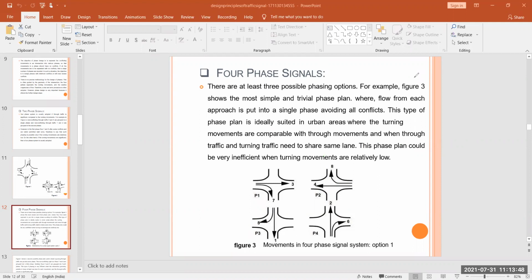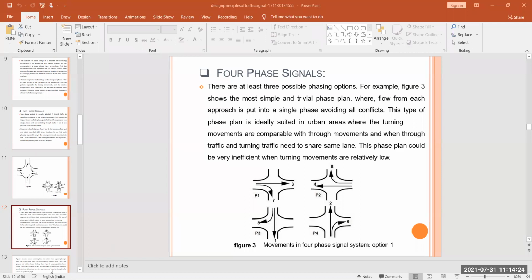This type of phase plan is ideally suited in urban areas where the turning movements are comparable with through movements, and when through traffic and turning traffic need to share the same lane. This phase plan could be very inefficient when turning movements are relatively low. This is your option 1, so you all focus on this.